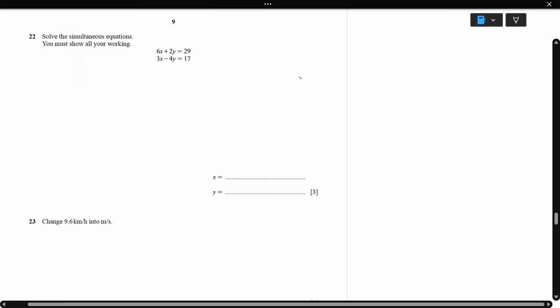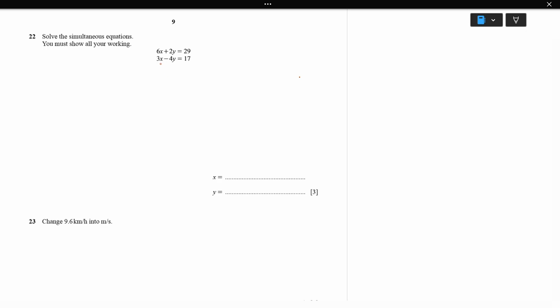Next, solve the simultaneous equations. You must show all your workings. Here no term is common, so I'll make one term common. So I'm going to match x. The first equation I'll write as it is: 6x plus 2y equals 29. The second equation, I multiply the entire equation by 2. So 6x minus 8y equals 34. Now 6 and 6 are the same.